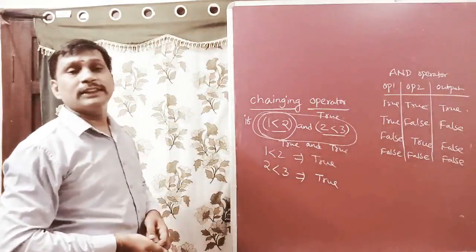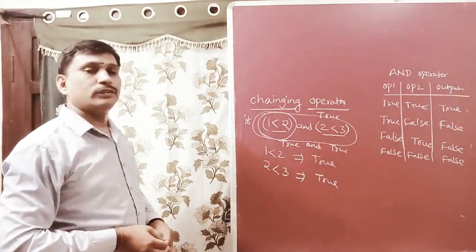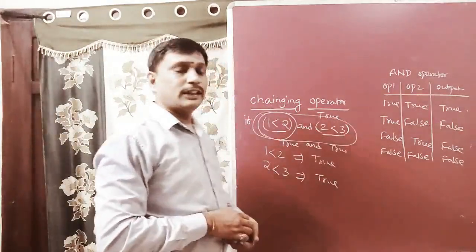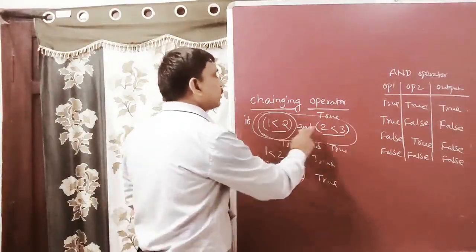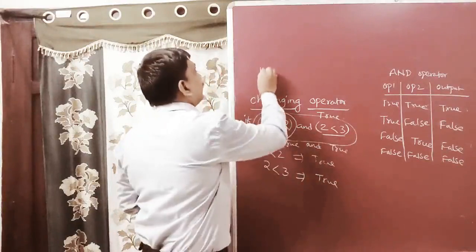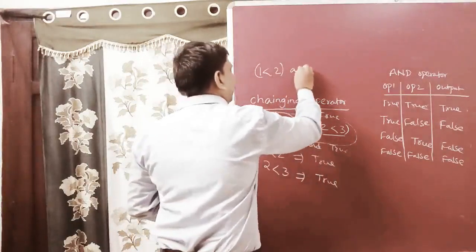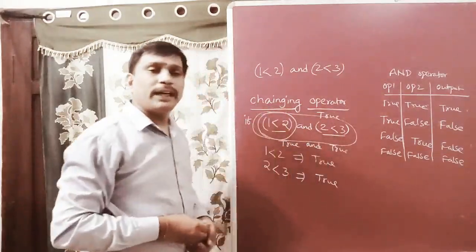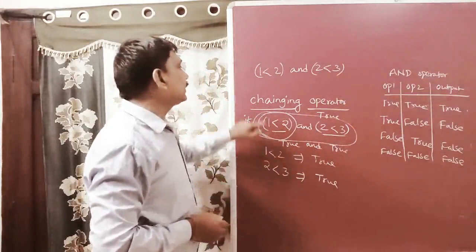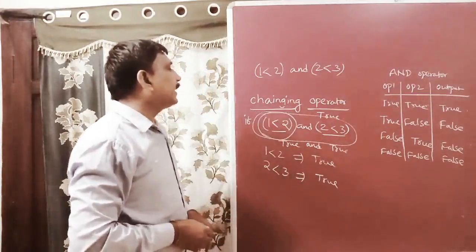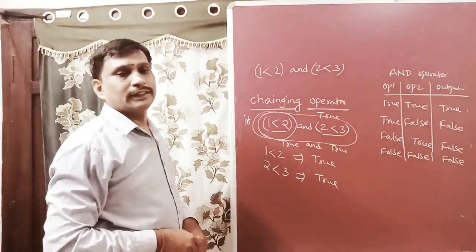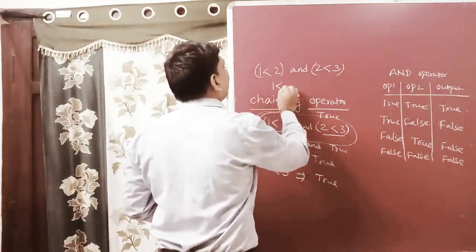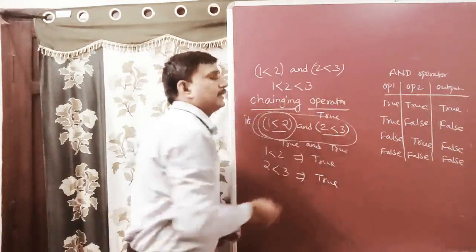Our output returns true as the final value, by using this first entry. Here we are using two condition statements: 1 is less than 2 and 2 is less than 3. So this can be combined into a single statement. That statement is called the chaining operator. Simply, we are writing 1 is less than 2 is less than 3.